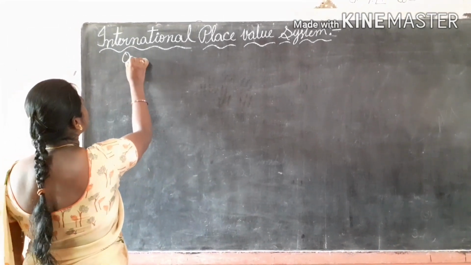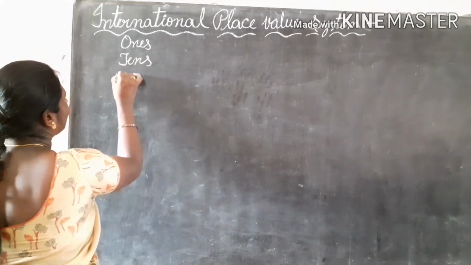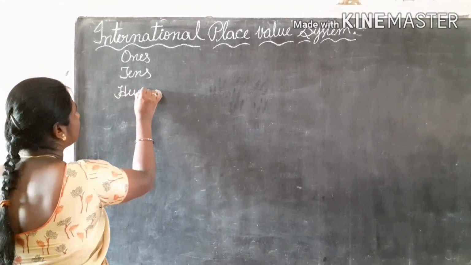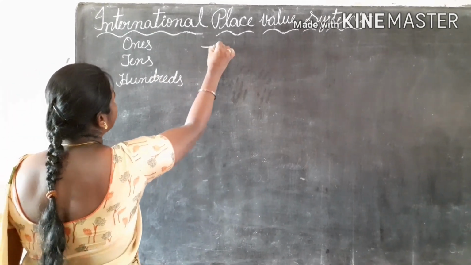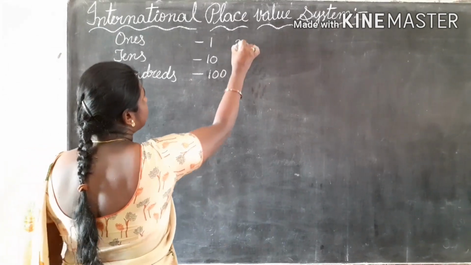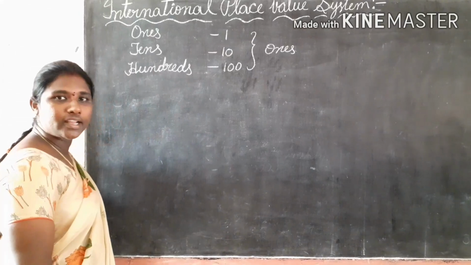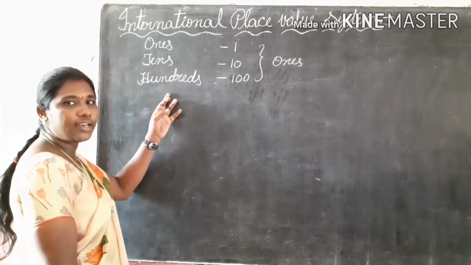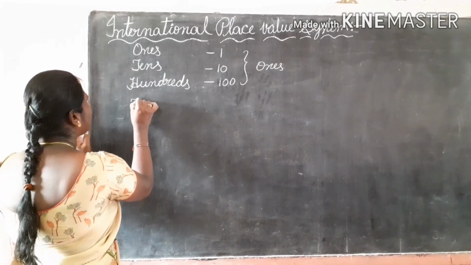Okay, ones, tens, hundreds. Ones, 1. Tens, 10. Hundreds, 100. These three come under the ones period. What are there in the ones period? Ones, tens, hundreds are there in the ones period.